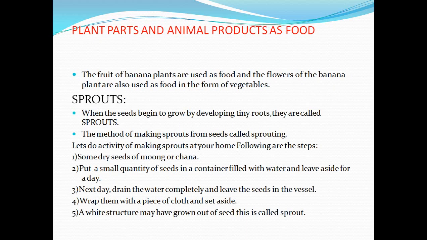There, another example I have given you: the fruit of banana plants. Banana fruit is used as a food, and the flowers of the banana plant are also used as food in the form of vegetables. You can ask your mom, you have also seen that sometimes we eat raw banana as a vegetable, and banana as a fruit also. So in banana plants we eat various parts.